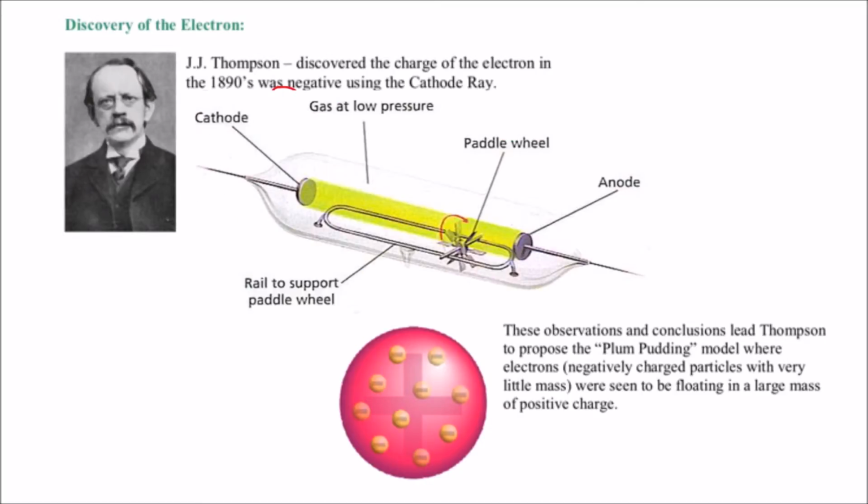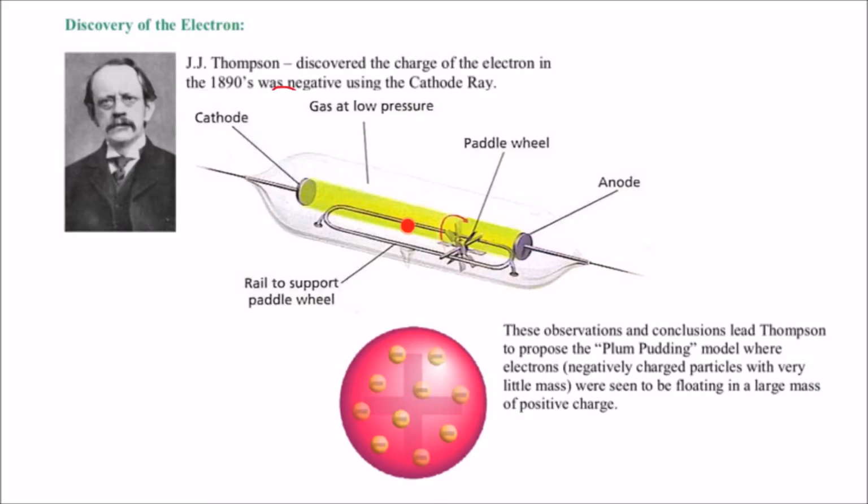Well, then he did his experiment again, and this time he put what's called a paddle wheel inside of the cathode ray tube. Now, you may have seen something like this before on the back of an old steamboat engine in a movie or something like that, or maybe outside of a little cottage or cabin, and there's water pouring on it and it spins it, and that's what gives the electricity to the little cabin or something like that. Anyways, he put this inside of the cathode ray tube, and he again shot this beam down the tube. And when this beam hit the paddle wheel, it made the paddle wheel rotate.